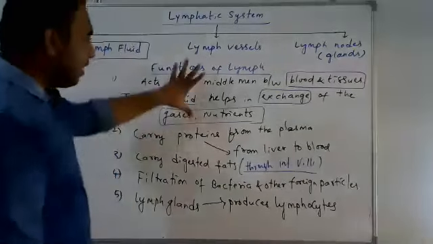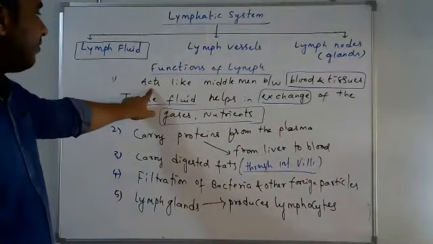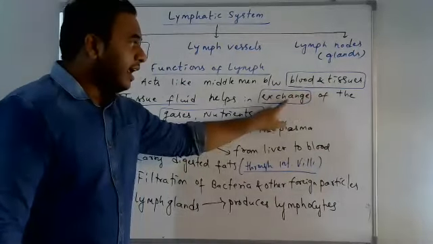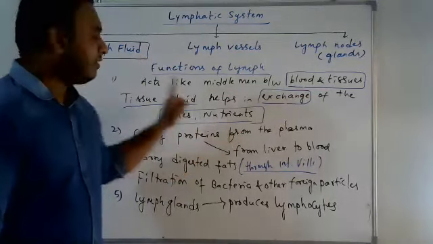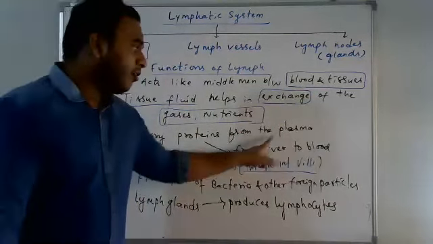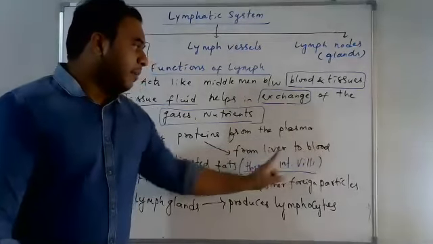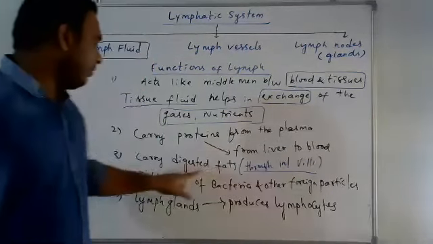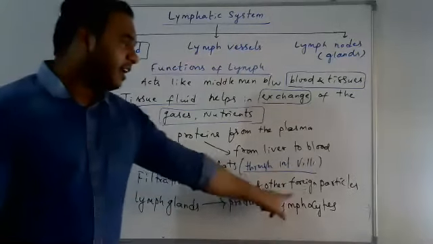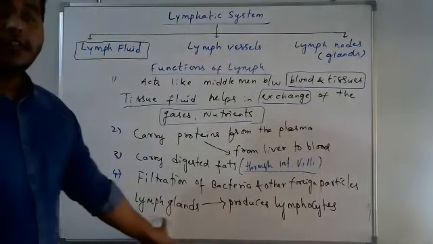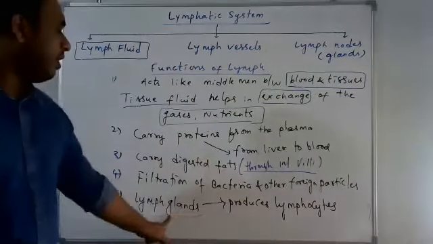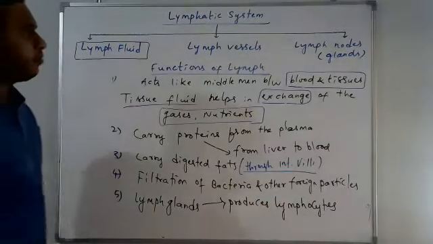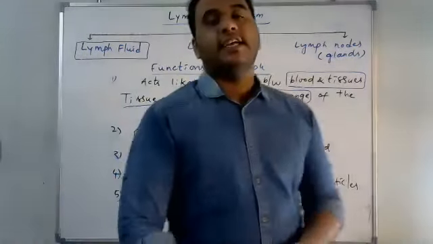Got it? So these are all the functions of the lymphatic system. First one, the lymph fluid acts like a middleman between blood and tissues, for exchanging gases and nutrients. Second, it carries proteins from the plasma or from the liver to the blood. Next, it carries digested fats through intestinal villi. Next, filtration of bacteria and other foreign particles. And the lymph glands of the lymphatic system produce lymphocytes. So this is all about the lymphatic system.